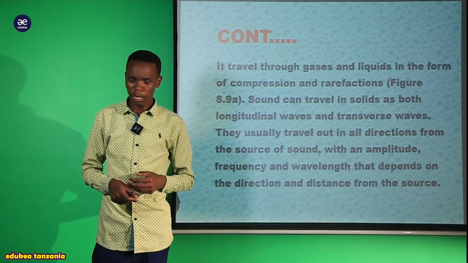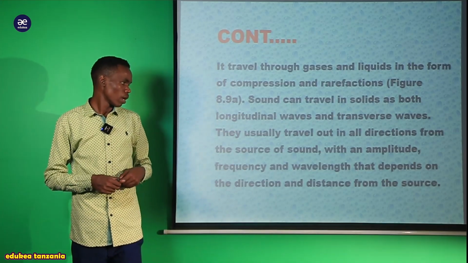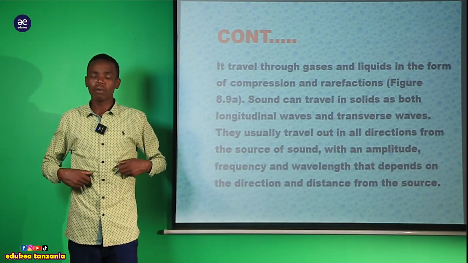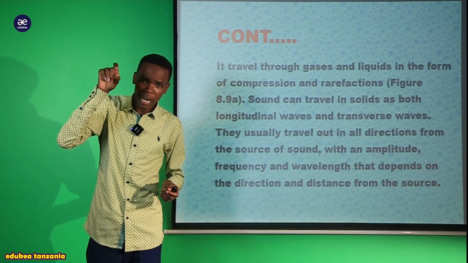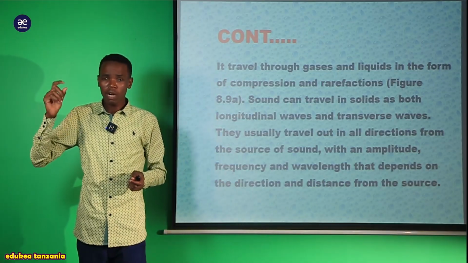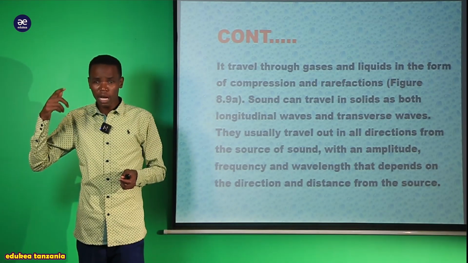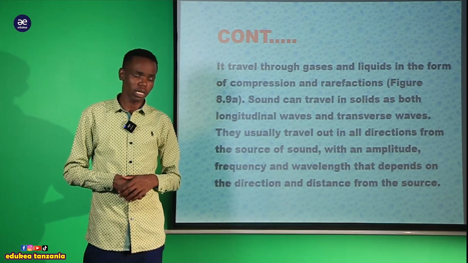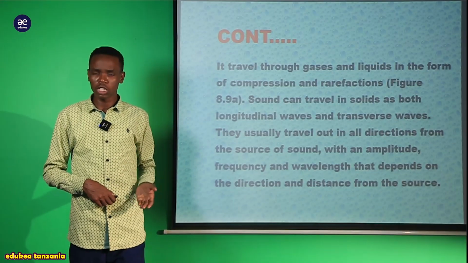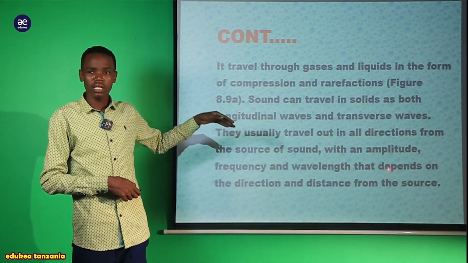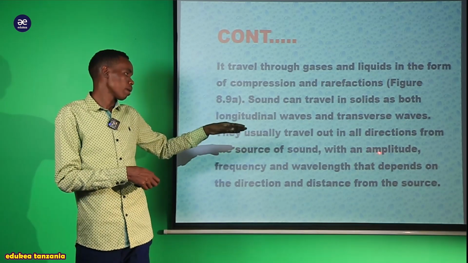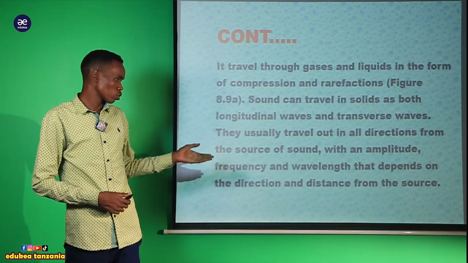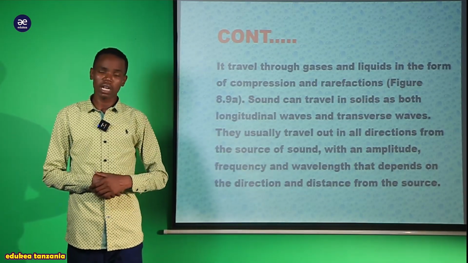So in order for these particles to vibrate, my lovely students, we have been told that it needs the source of this sound. There must be a source, the place where the sound starts. It means after having a source, the sound will be transmitted, it will vibrate to another place where it is required to reach, my dear student. But during the transmission, the sound should have amplitude. There must be a maximum amplitude and a minimum amplitude. Also it should have the frequency and finally the wavelength.